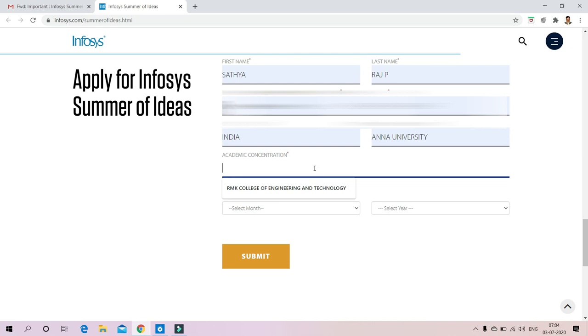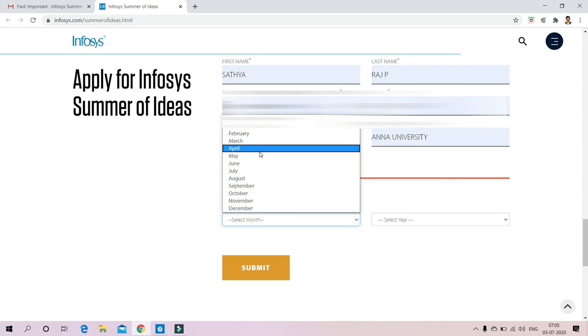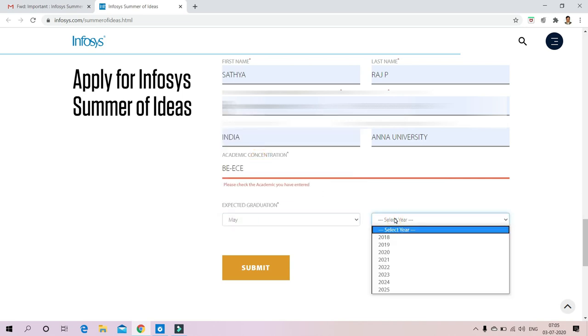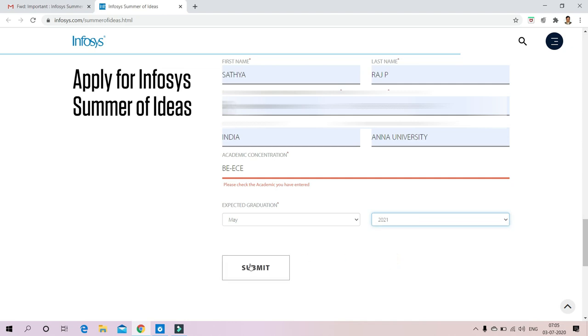Enter your academic concentration, BE Electronics and Communication Engineering, and then after entering that, your year of passing and month. So first enter your month as May. Year is for final year you can enter 2021, and for third years you can enter 2022. Then click submit. Your registration process is over.